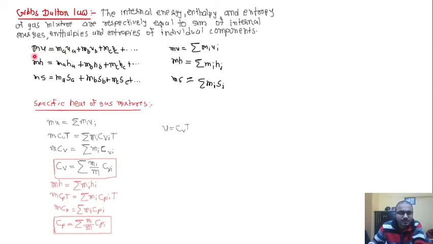The same can be seen here, that m into u, the total internal energy, is the summation over all constituents, that is mAuA plus mBuB plus mCuC, and so on. And then the next topic was the specific heat of gas mixtures, and we will continue from this topic again.